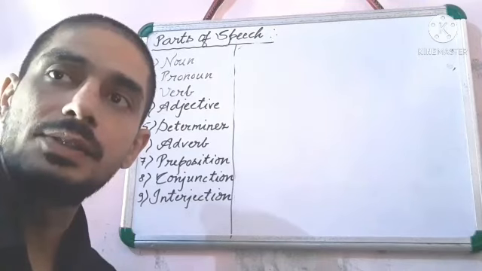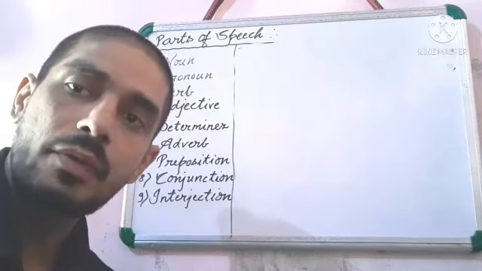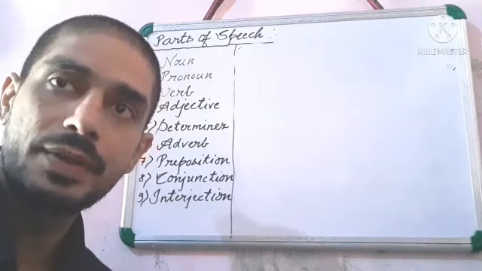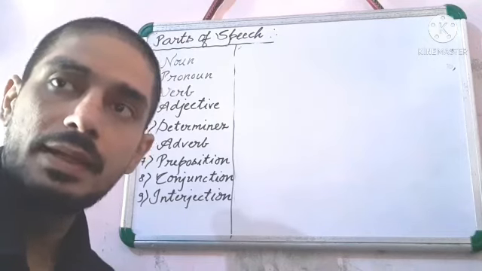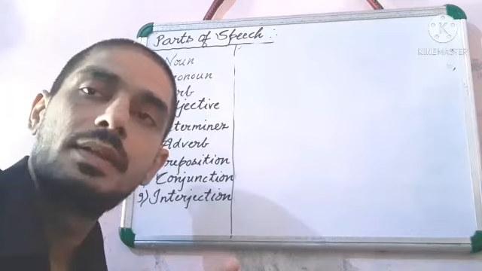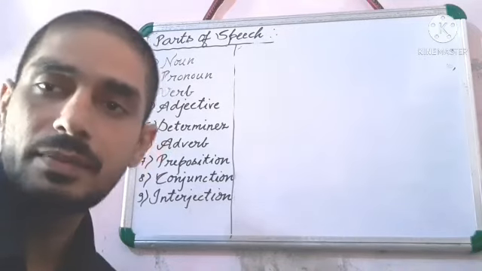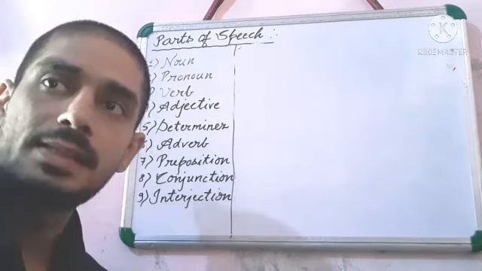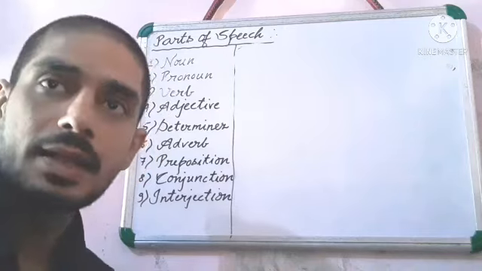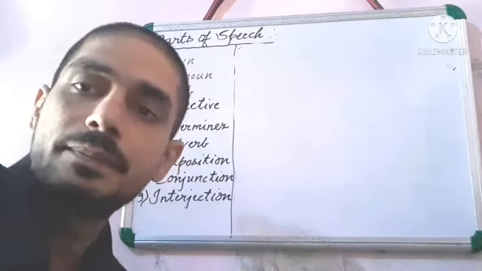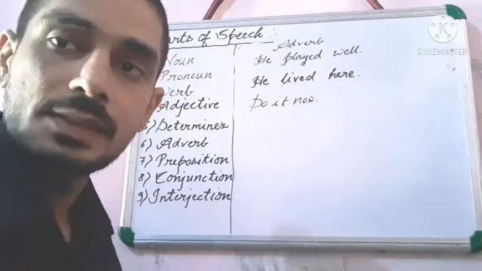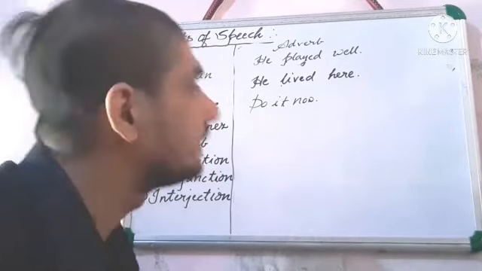And it also says how, where and when. It adds meaning to a verb, adverb and adjective, and says how, where and when an action is done. Understand?